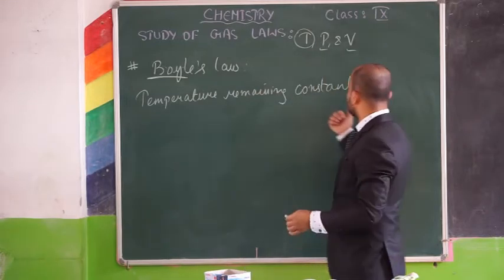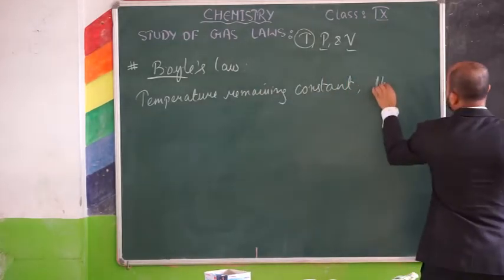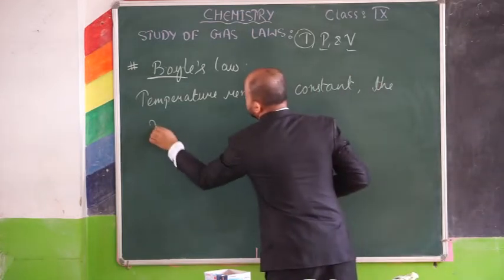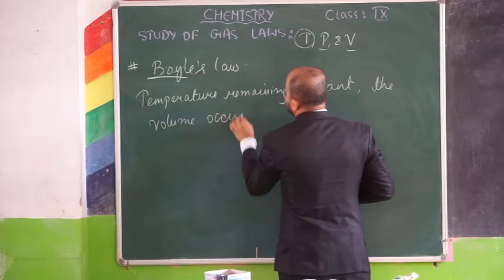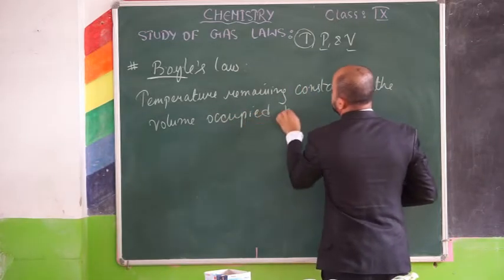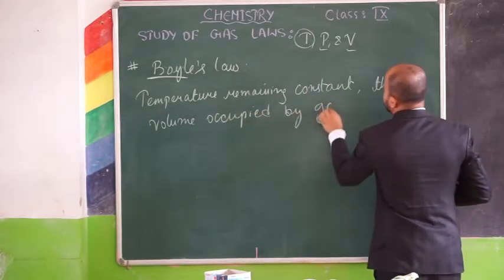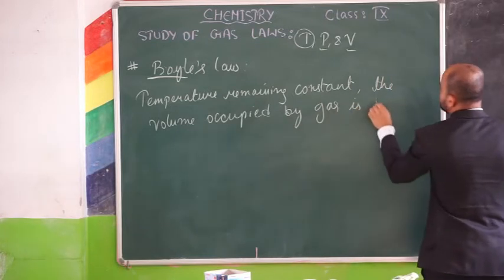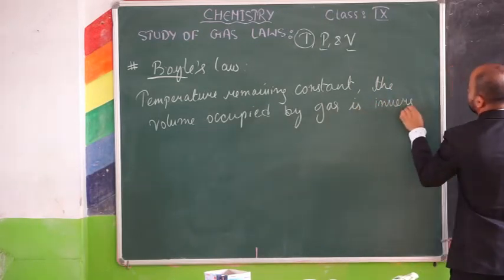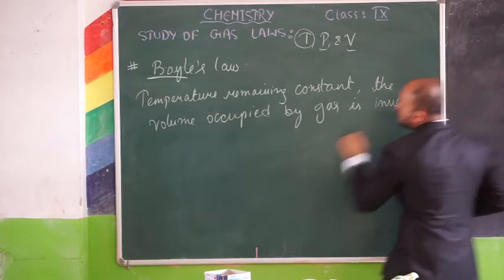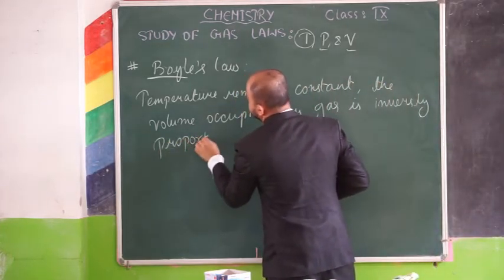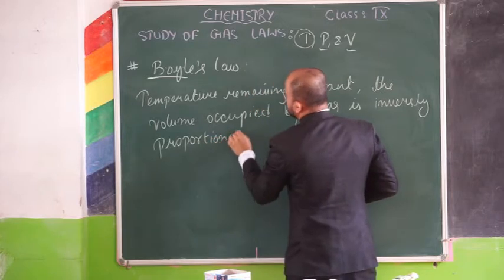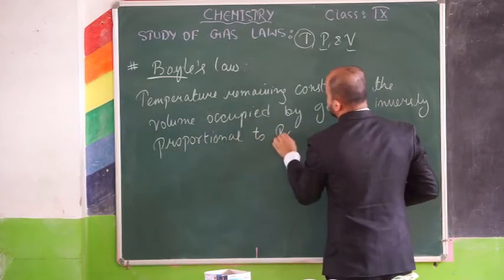So, temperature remaining constant, the volume occupied by a gas is inversely proportional to pressure.